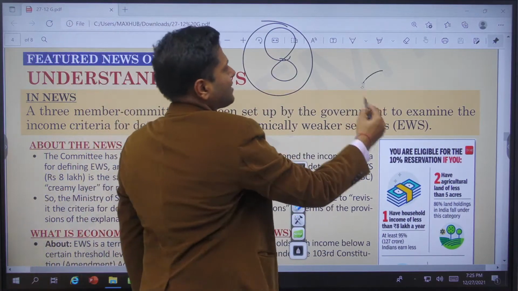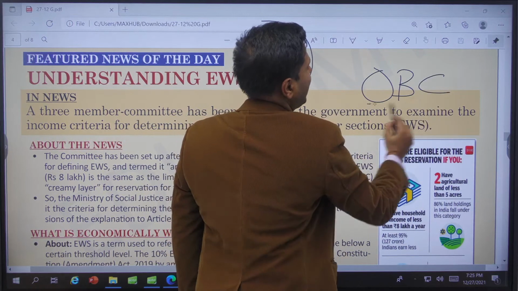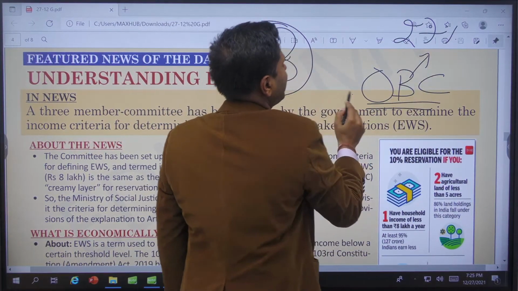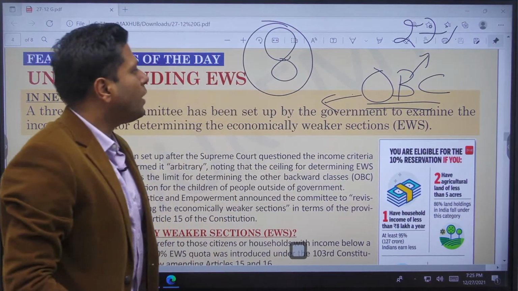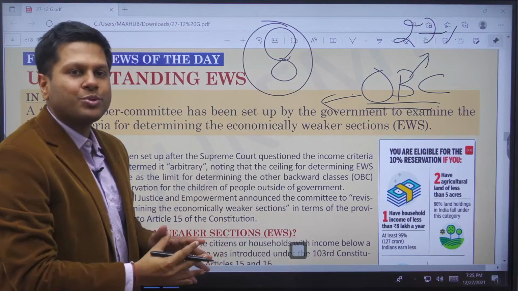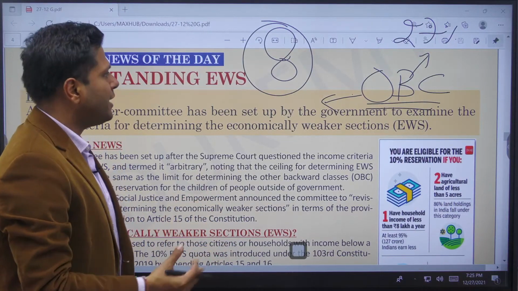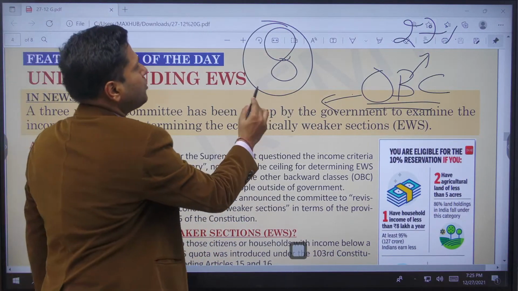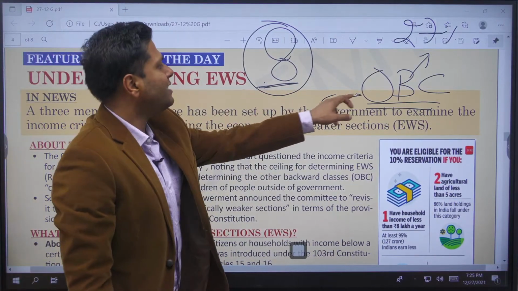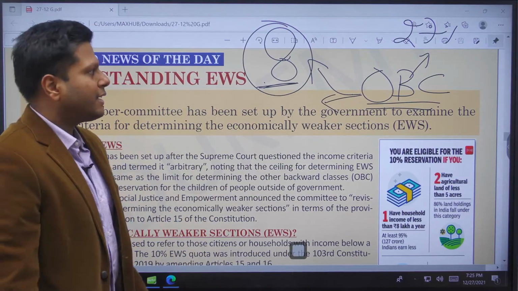Other backward classes have been getting 27% reservation, and in this particular category there is a category of people who are in the creamy layer, those people whose backgrounds are such that they have started getting the benefits of reservation and the income of family is more than 8 lakhs. So they come under a bracket called creamy layer. This is an OBC category.